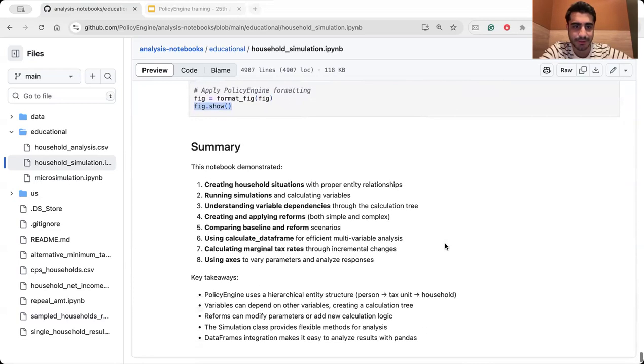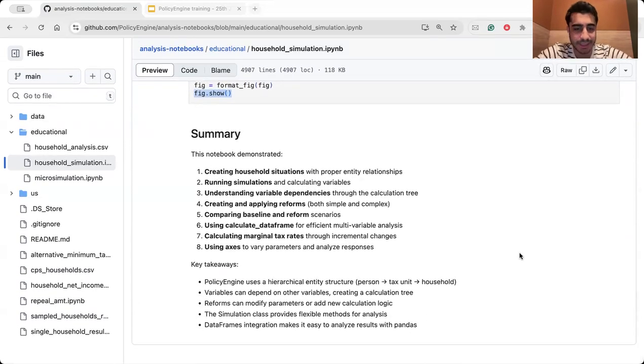Okay, for summary, just for takeaways, we explained that we have the hierarchy of entities structure, we have person to tax unit to household, and then we explained about the variables and the dependency between variables and how we can calculate the tree and connection of the interlayers between the variables. And you can build some reforms. You can modify parameters or even add new calculation logic.